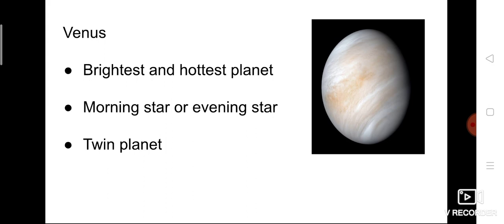Twin, have you heard the word twins? Twins means two persons who are identical, isn't it? Who look the same. Like that, Venus is a twin planet of Earth because of its size and its weight. Both are somewhat similar. So Venus is the twin planet of our Earth.